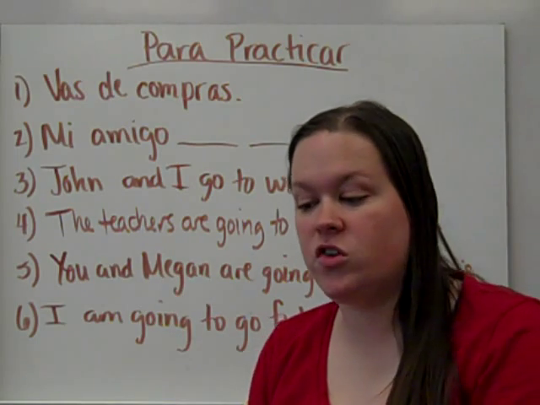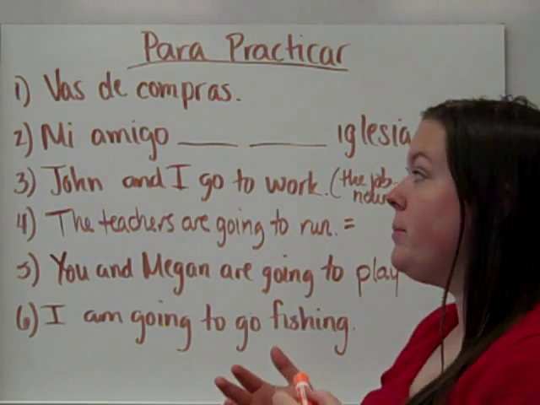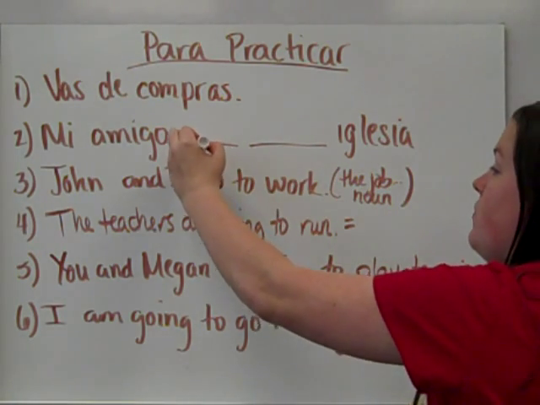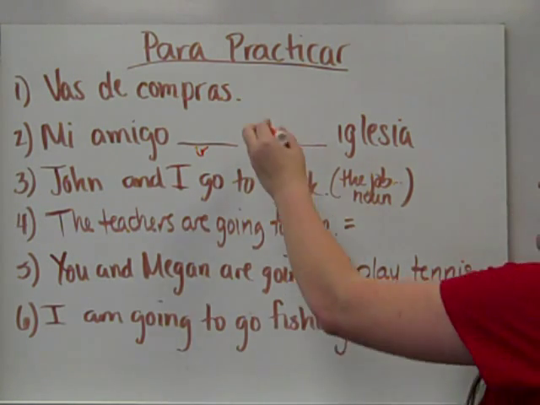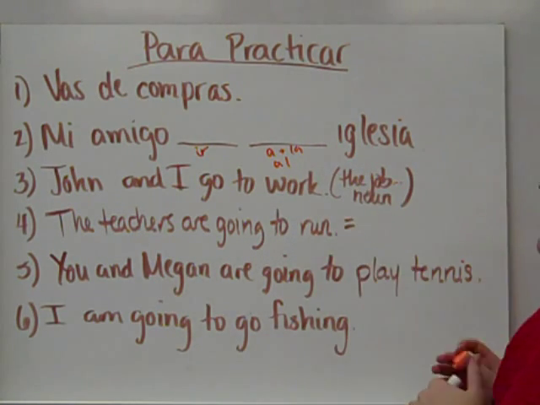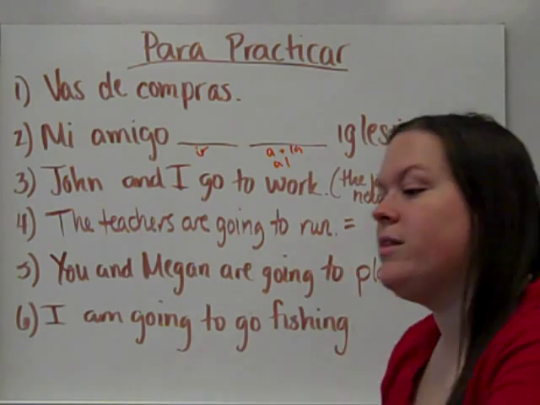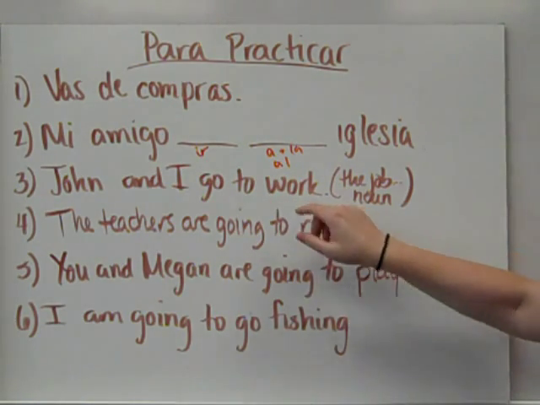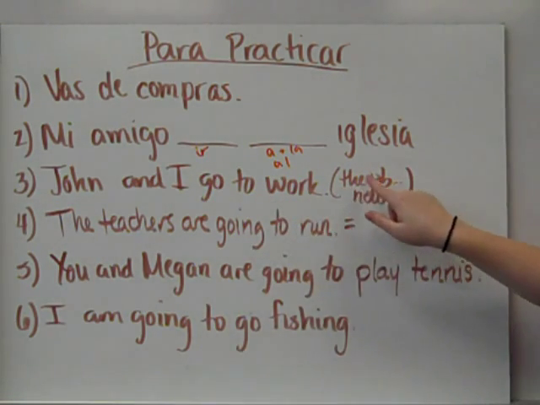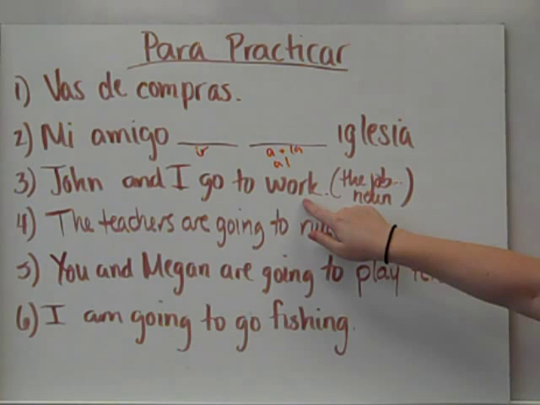All right, number one, you have a sentence starting in Spanish. So your answer is going to be in English what it is saying. Number two, you are missing your form of ir, and you need either a la or al right there. You have to choose depending on whether iglesia is feminine or masculine. And these are all in English, and you need to write them all into Spanish. Please be aware that on number 3, this is not an infinitive like the verb to work. This is as in the actual work itself, the job. So you're looking for that noun instead of the word trabajar.